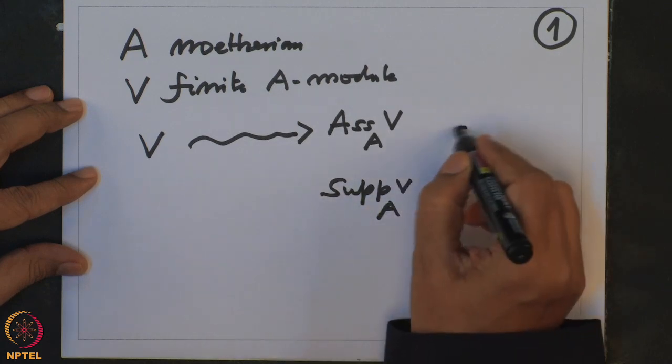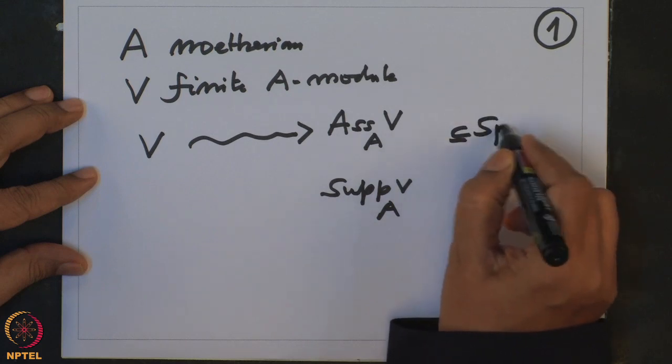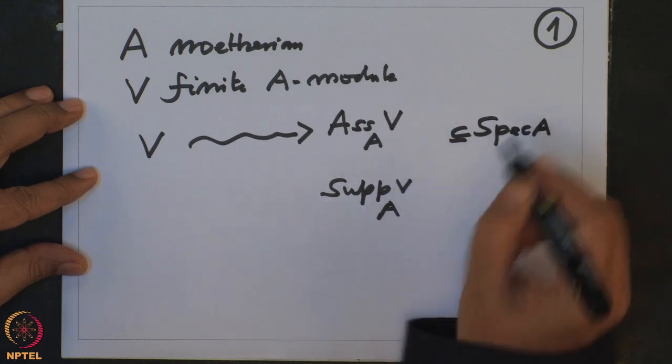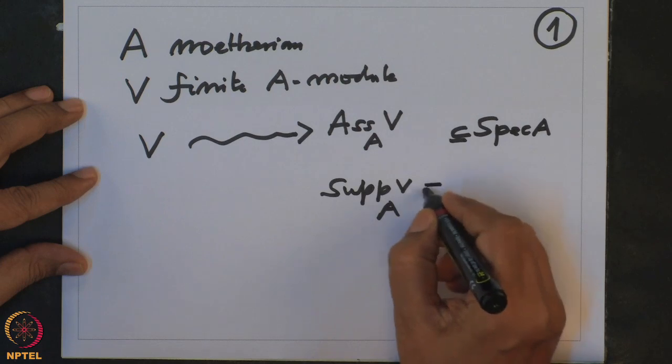Both these are subsets of the spec of A, and we have checked that the support is actually a closed set.